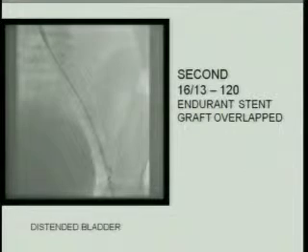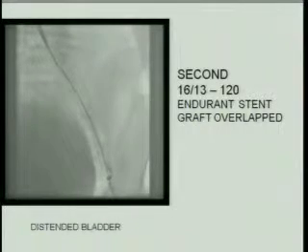So then through the left femoral approach, this is the 16 into 13, 120 millimeter long Endurant stent graft being deployed. The upper end of the stent had to be just below the second accessory renal artery. So we checked that and then started deploying the stent. Then the second 16 into 30, 120 millimeter long Endurant stent was overlapped with the other stent.